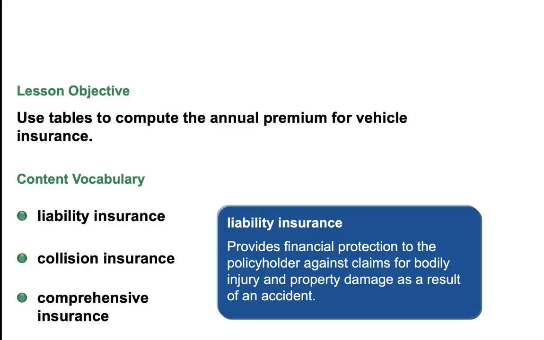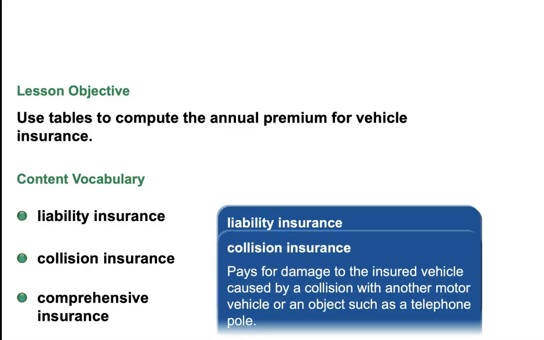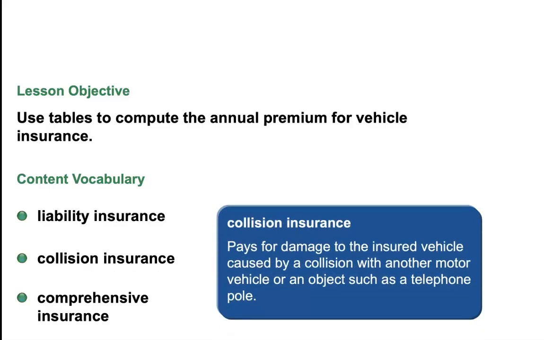So when you get insurance, you will need to get liability insurance that provides financial protection to the policyholder against claims for bodily injury. If you get in an accident and hurt another person, that will cover you. Collision insurance pays for damage to the insured vehicle caused by a collision with another motor vehicle or an object such as a telephone pole. So exactly what it means. You collide with something else.